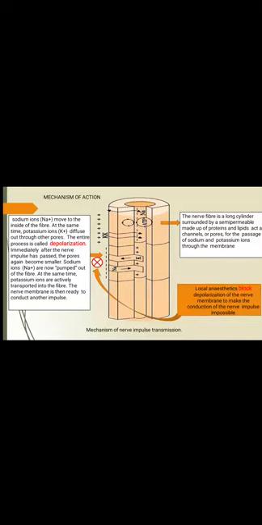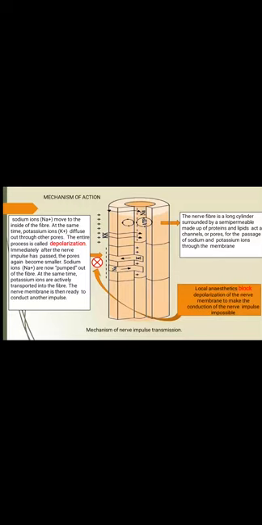So, the nerve fiber is a long cylinder surrounded by a semi-permeable membrane made up of proteins and lipids, which act as channels or pores for the passage of sodium and potassium ions through the membrane. So local anesthetics block depolarization of the nerve membrane to make the conduction of the nerve impulse impossible.